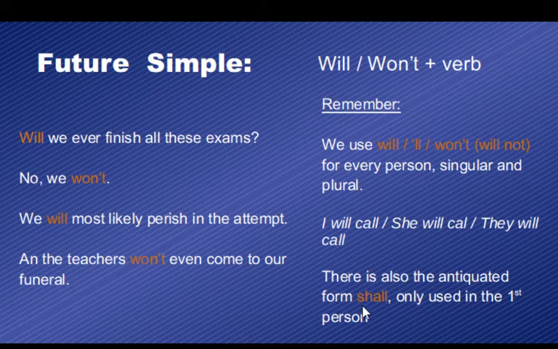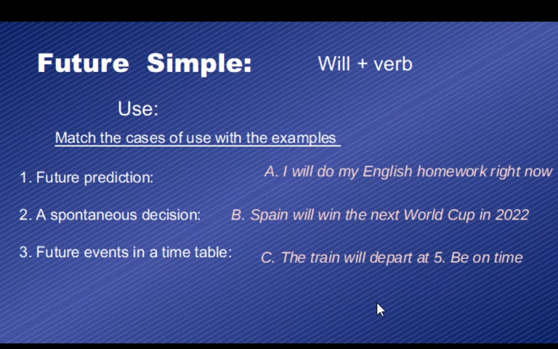Finally, I just remind you that if you ever see this shall being used in the future, it's just an antiquated and old-fashioned way of saying I will. Let's keep going. Here we have the different ways in which we use the future simple. There are three of them: future predictions, spontaneous decisions, and future events in a timetable. Here we have the examples.